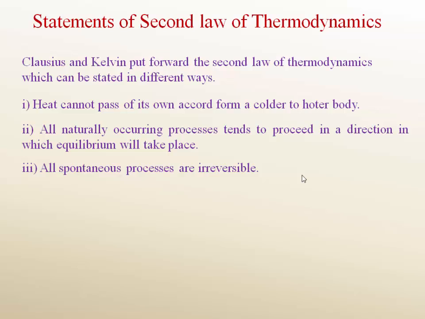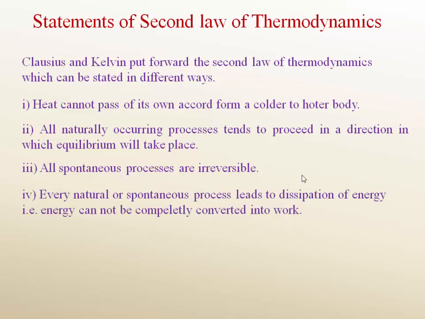Here, every natural or spontaneous process will proceed in one direction and not in the opposite direction. Every natural or spontaneous process leads to dissipation of energy. That means in any natural or spontaneous process, some energy will be dissipated, some energy will be lost. That is, energy cannot be completely converted into work.